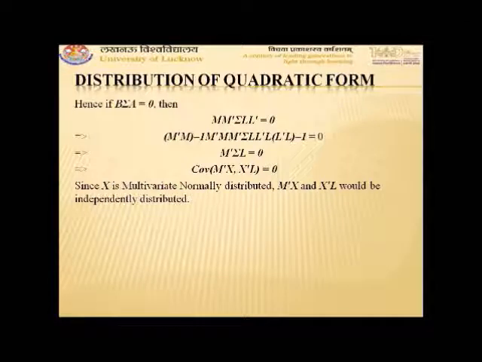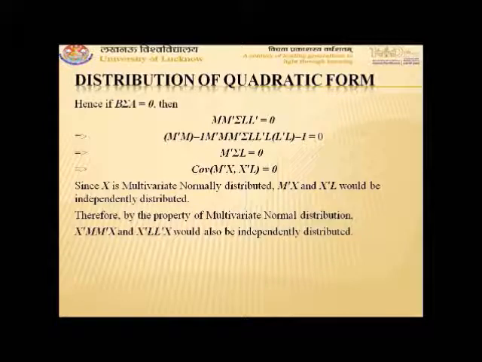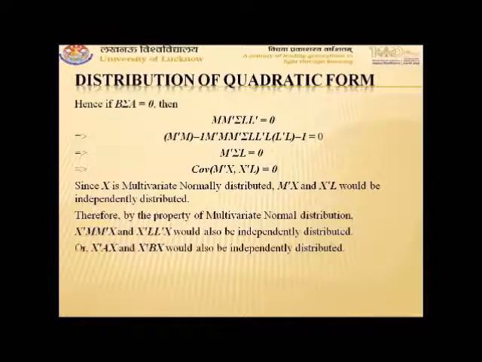By using the property of normal distribution, if MX and LX are independently distributed, therefore X transpose M transpose M X and X transpose L transpose L X will also be independently distributed, and M transpose M was B and L transpose L was A. So X transpose AX and X transpose BX will also be independently distributed if X follows a multivariate normal distribution with mean vector mu and variance covariance matrix sigma, and B sigma A is equal to 0. So the condition is sufficient.